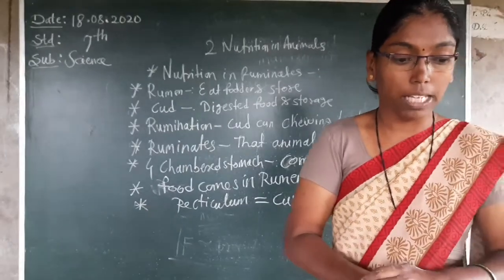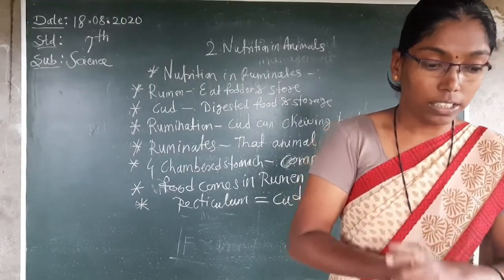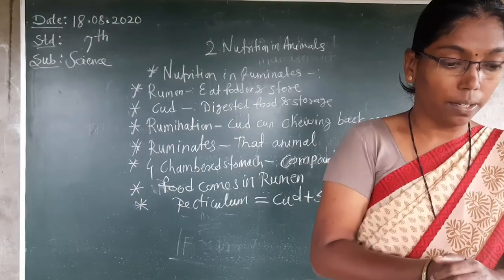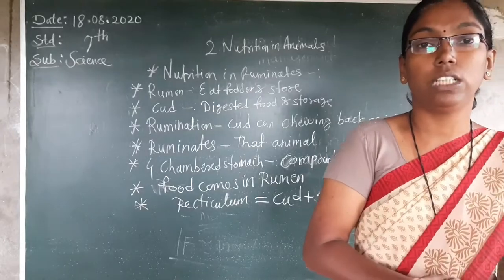Digestive juices mix into the cud, and this cud plus digestive juices goes into the small intestine, and the remaining process continues.